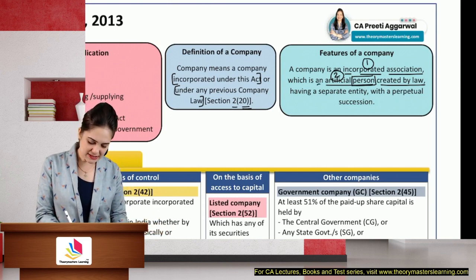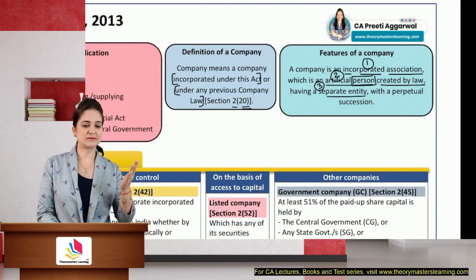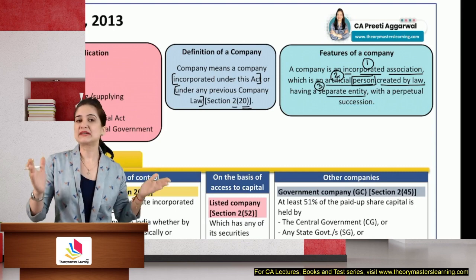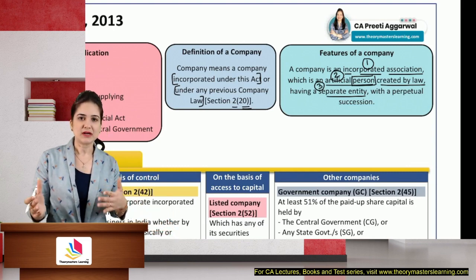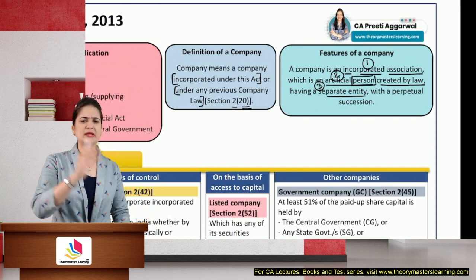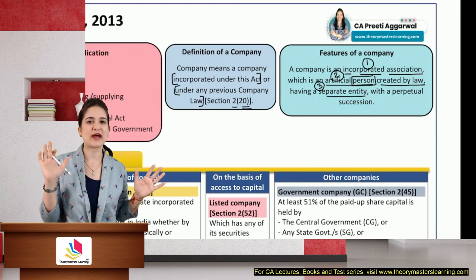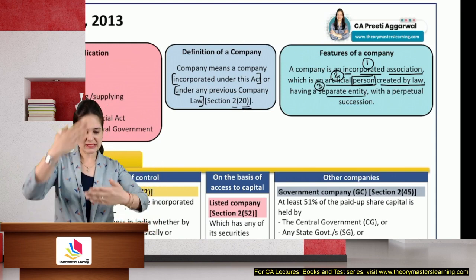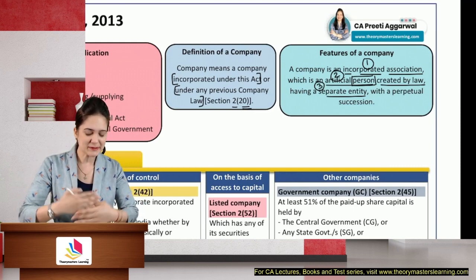It has separate legal status, it's a separate entity. Separate entity means it is a person separate and distinct in law from the person who has formed it. So members are separate from the company. Company is not liable for acts of members. Members are not liable for acts of the company. This is the corporate veil or veil of corporate personality.